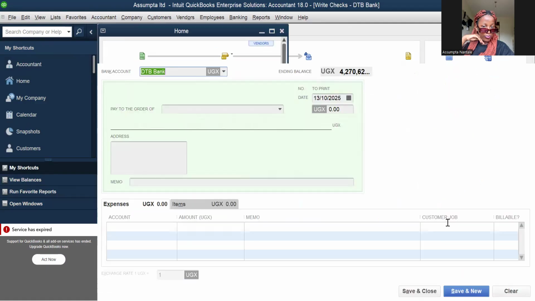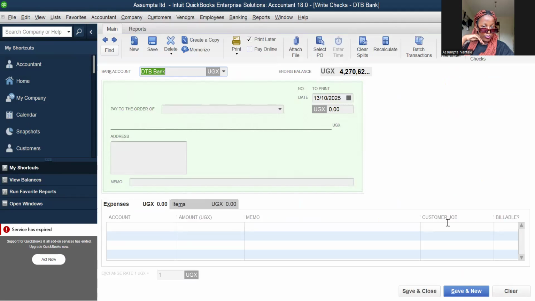In writing a check, we enter the amount we paid to the vendor. Let me give an example of how we can write a check here.